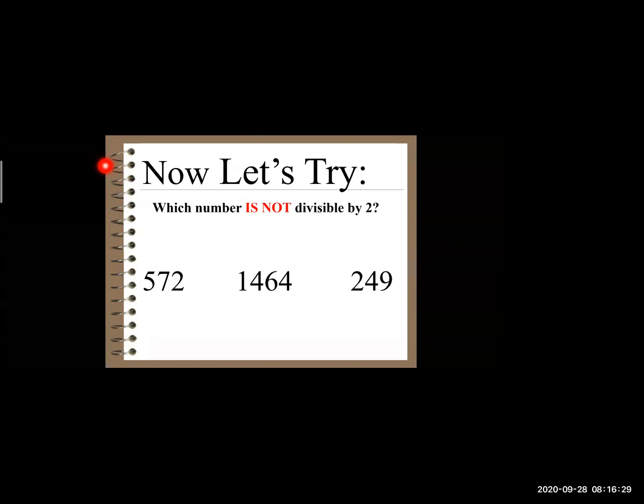Because to make a number completely divisible by 2, the last digit or the units place digit should be an even number. It should be 0, 2, 4, 6, or 8. So in 249, the last digit is 9, which is not an even number. It is an odd number. So hence 249 is not divisible by 2. Whereas 1464, is it divisible by 2?